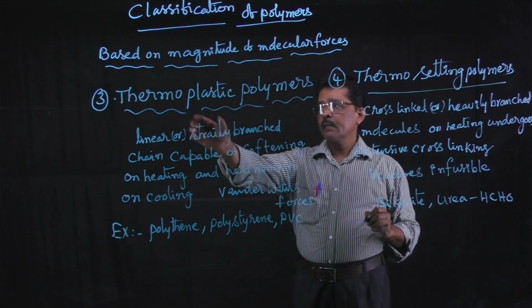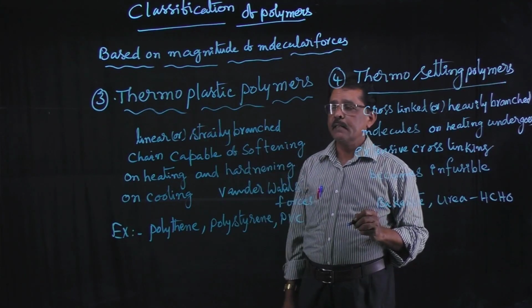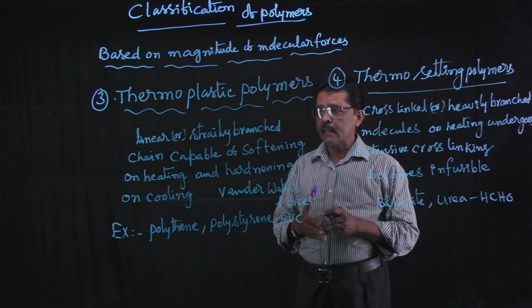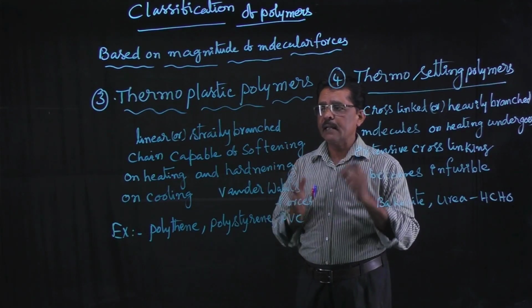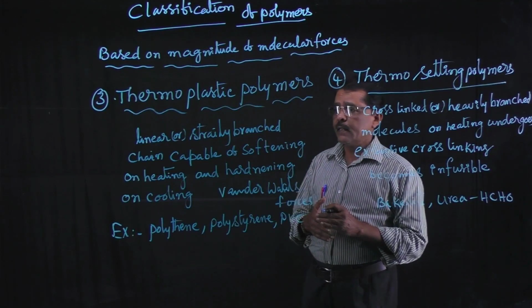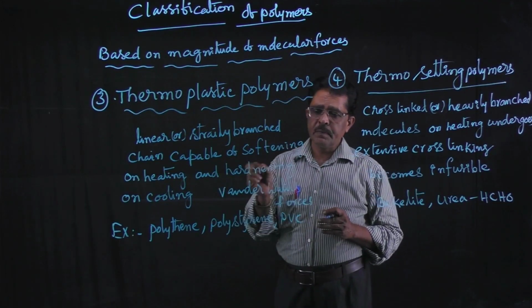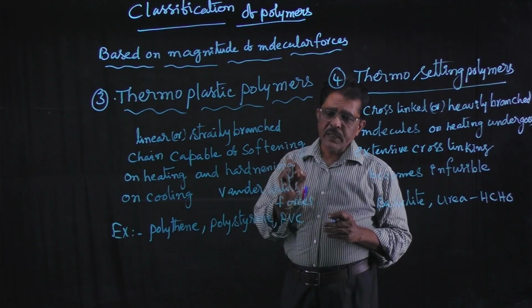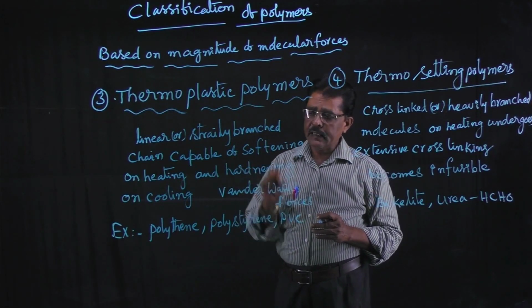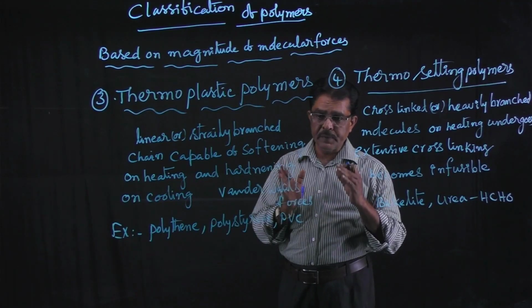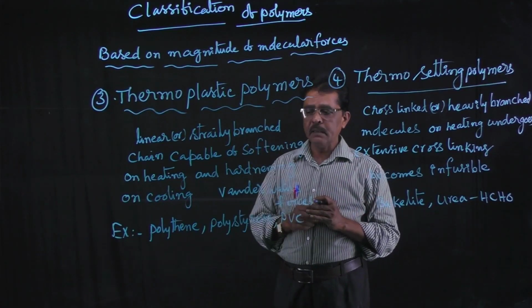First, thermoplastic polymers. Thermoplastic polymers are the polymers which have linear or slightly branched chains and are capable of softening on heating and hardening on cooling. That is the property of thermoplastic polymers.